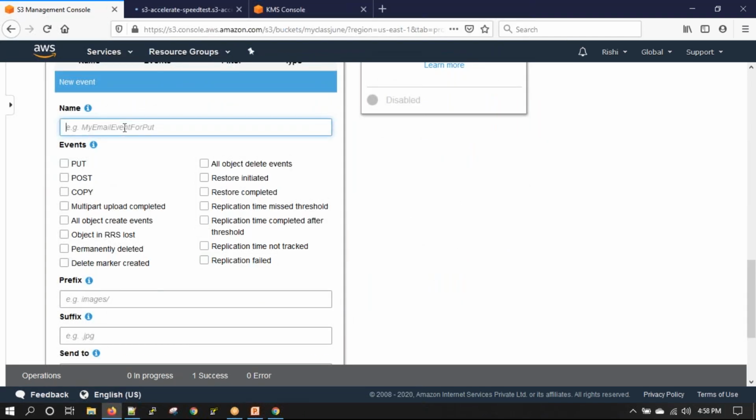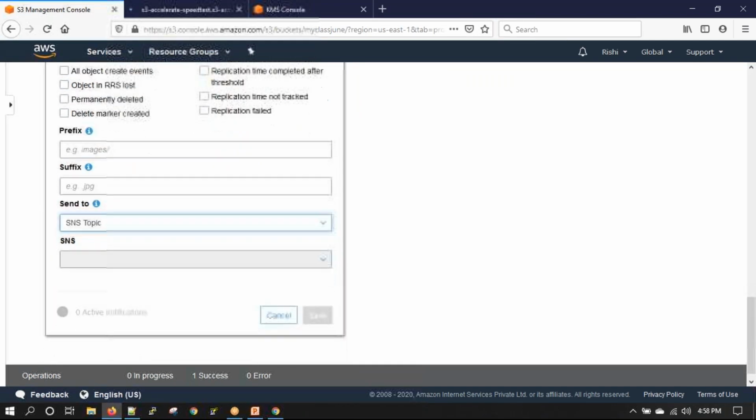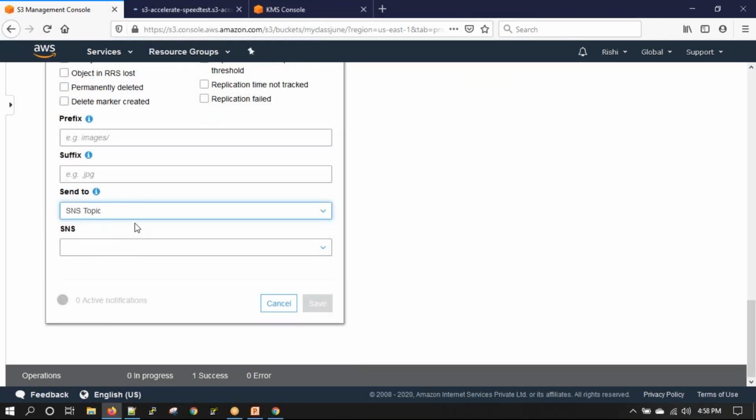notification, notification name like send email. I can say that if there is a put, post, or a copy, or all object delete events, whatever I want, I can select that. Then send to whom, so I can say send to SNS topic, and then I'll select a topic. We'll discuss this in SNS. SNS is a service that helps to send email notifications, message notifications, HTTP endpoints, and all that stuff. That is managed by SNS.